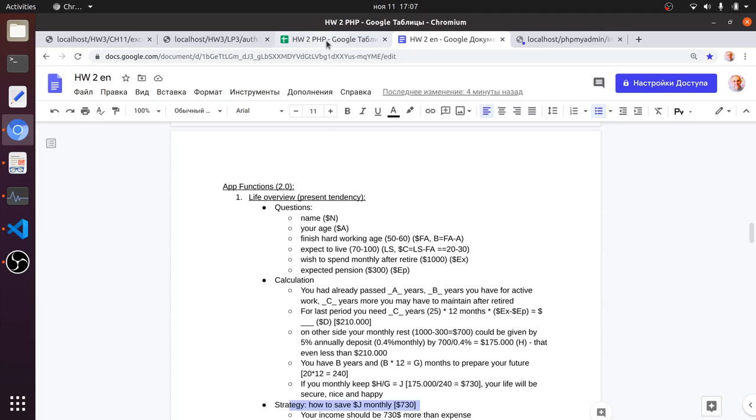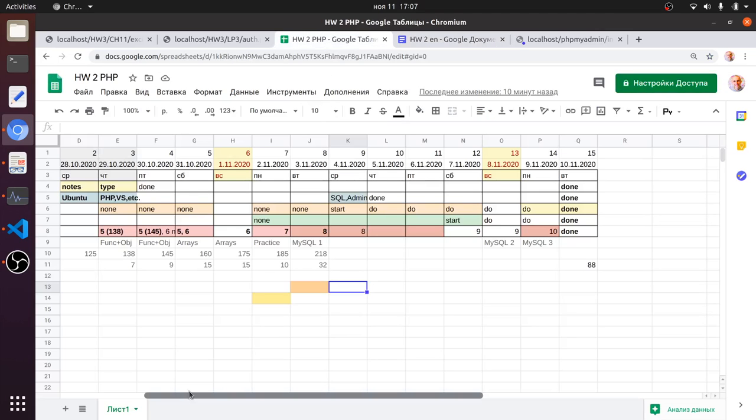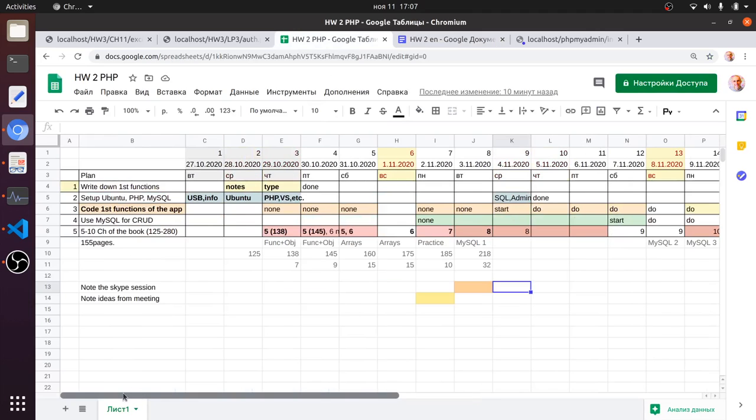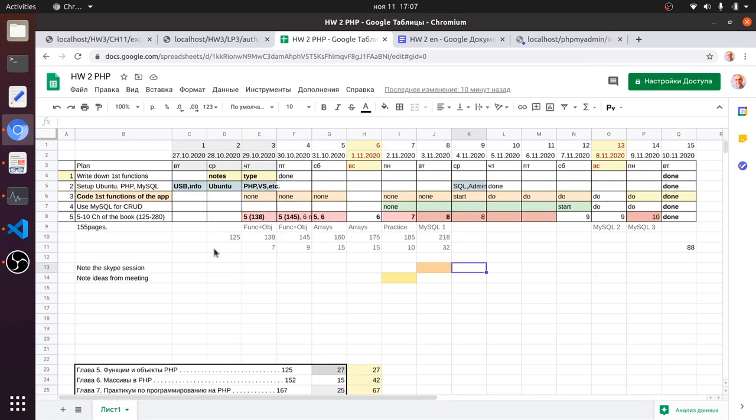And then I also made in Google Sheets a 2 weeks plan. So I noted down these 5 tasks, 5 homeworks that were given, and I made some plan of when I will do them and how it will work.